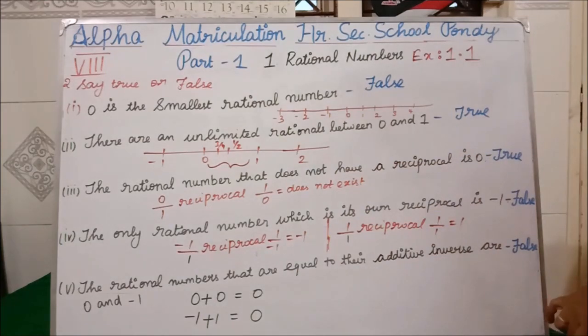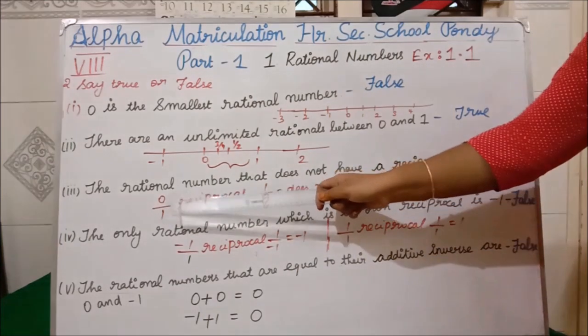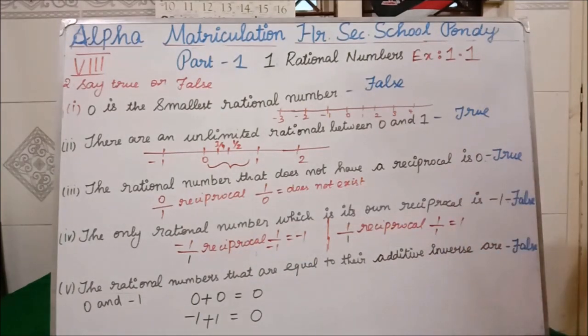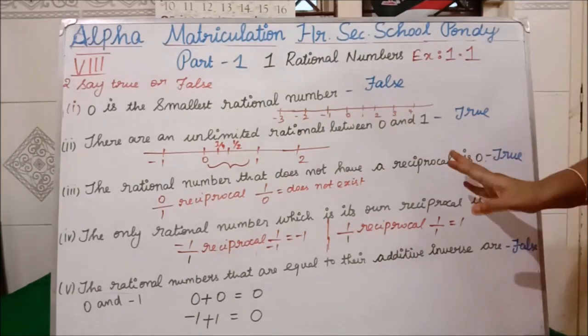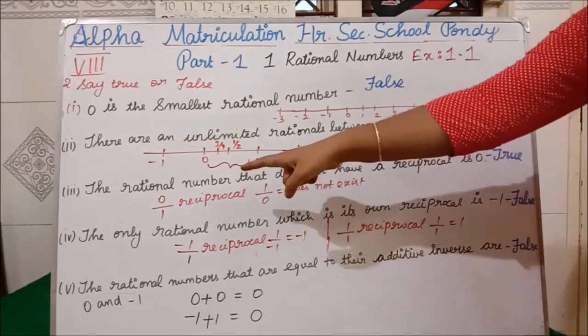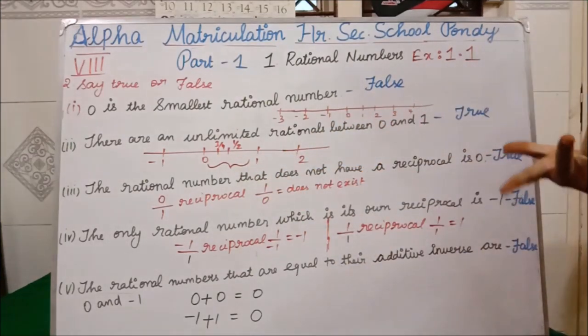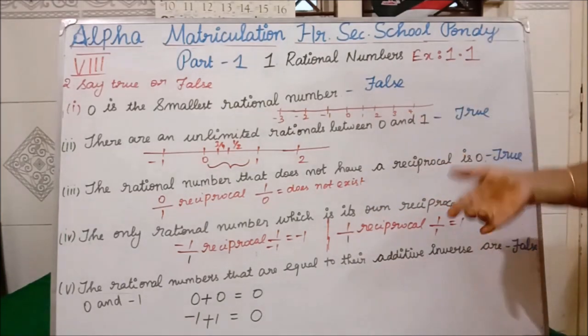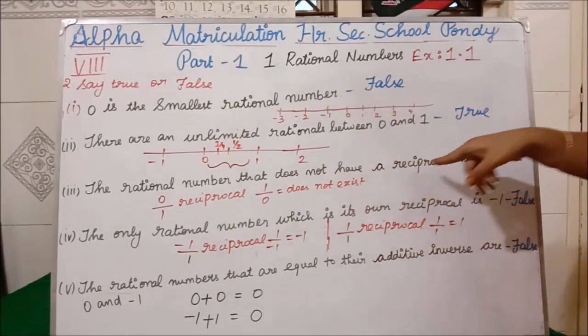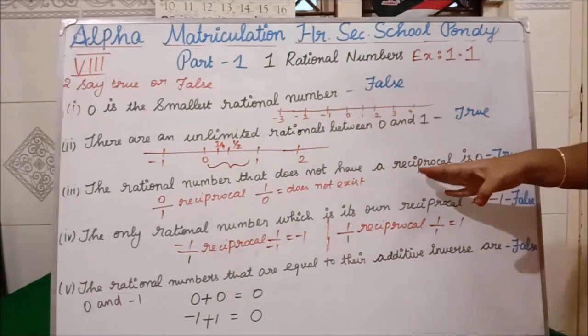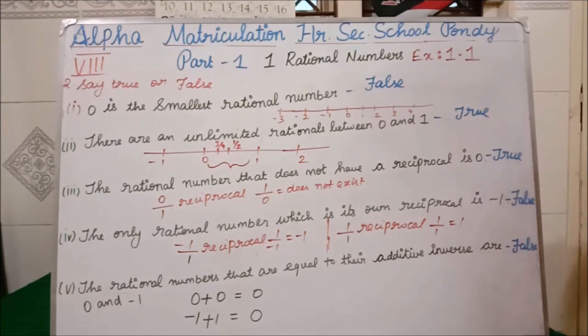If you take the reciprocal of 0 by 1, you get 1 by 0. We don't have a value for 1 by 0. So they are saying correctly, 0 does not have a reciprocal. If you do the reciprocal, we will not get any value. That is what they are saying in the question. So our question is correct, so we are writing true.